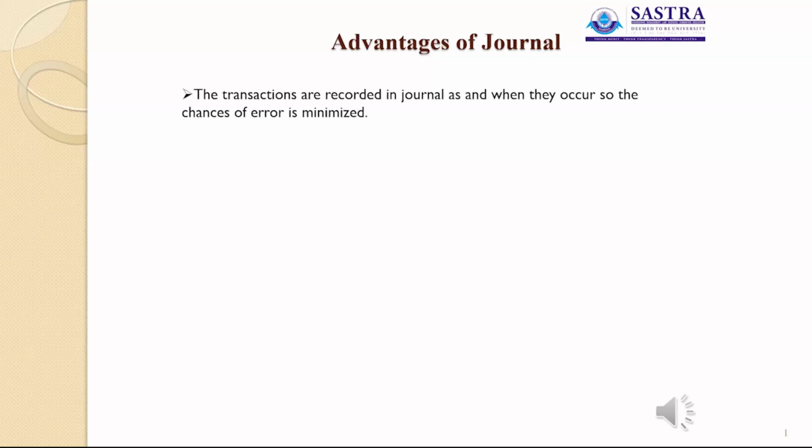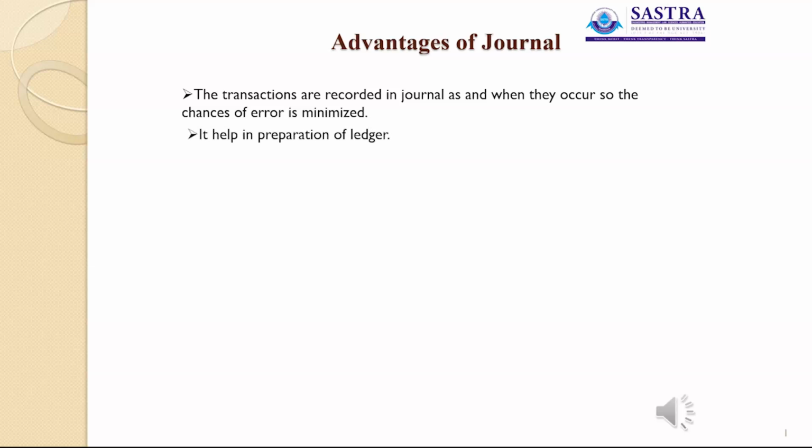Now we shall see what are the advantages of journal. There are so many advantages. The transactions are recorded in journal as and when they occur, so the chance of error is minimized. When recording the transaction in the journal book, this is a complete record, so the chance of errors is minimized.